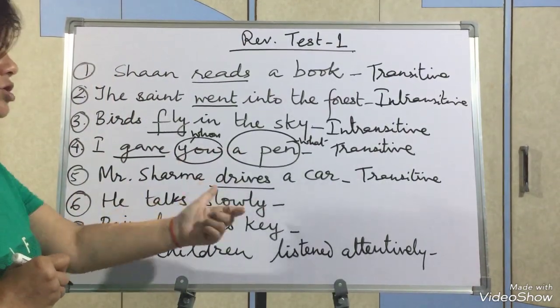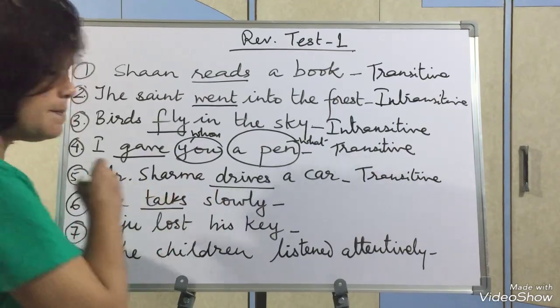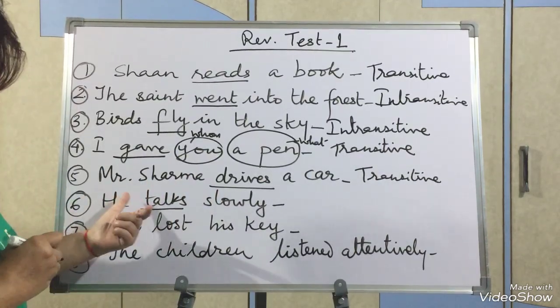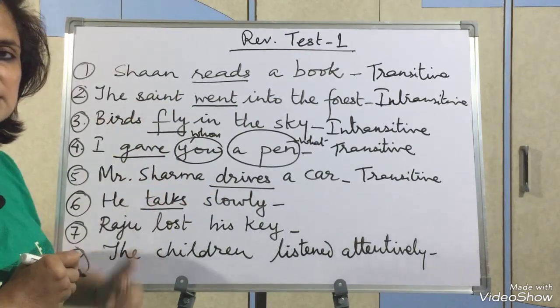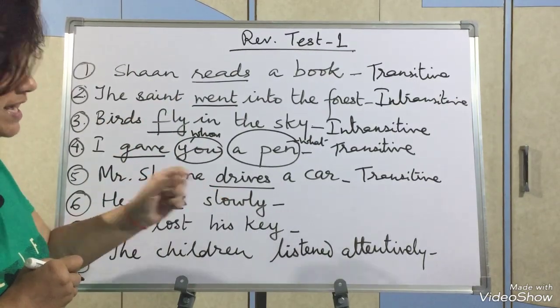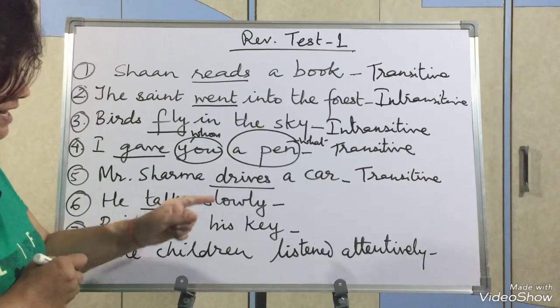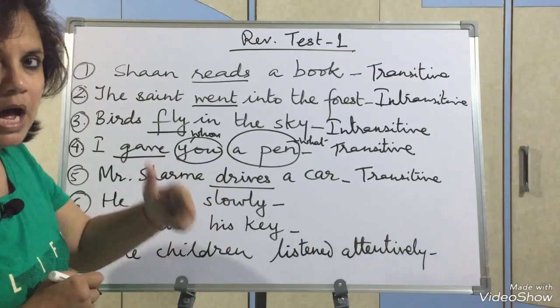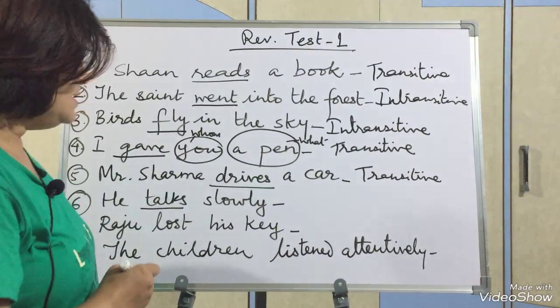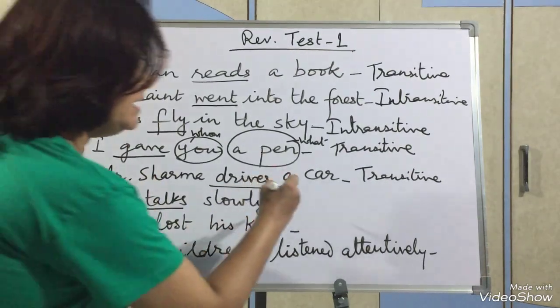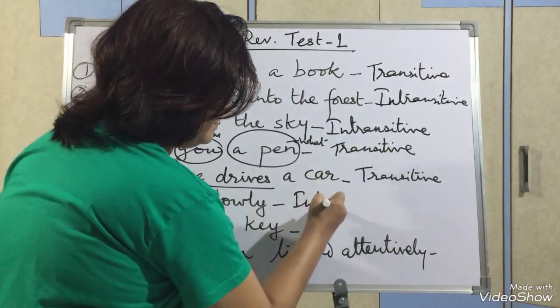He talks slowly. Talks is the verb. He talks what? The answer is not coming. He talks whom? The answer is not coming. It is simply an adverb. It gives the answer of how. How we don't need, we need only what or whom. So talks will be an intransitive verb.